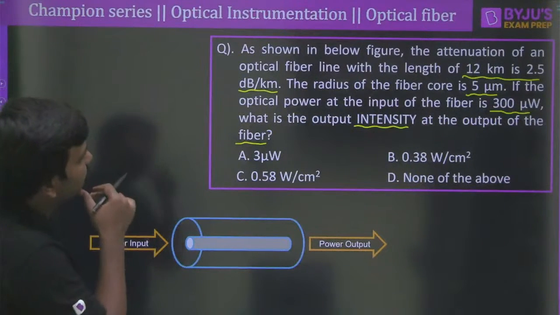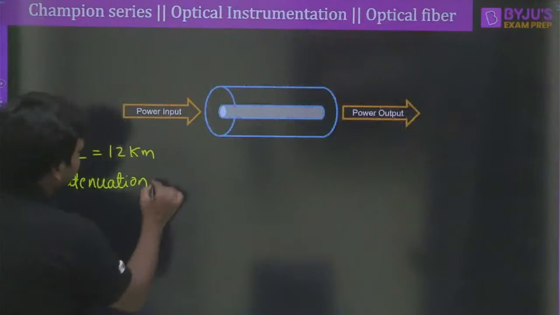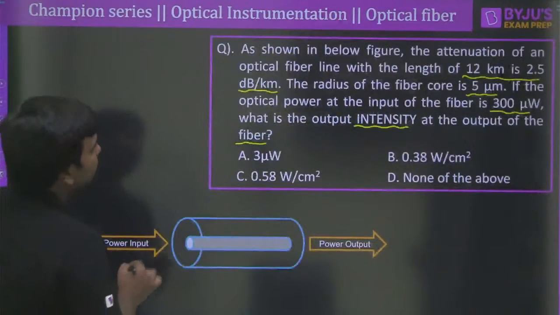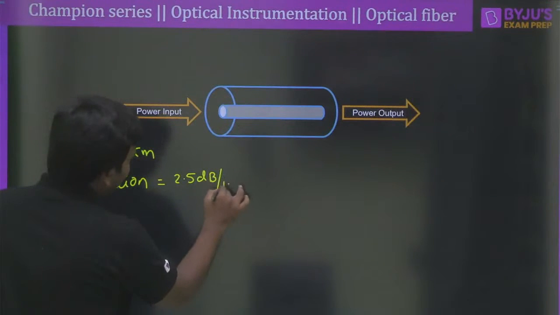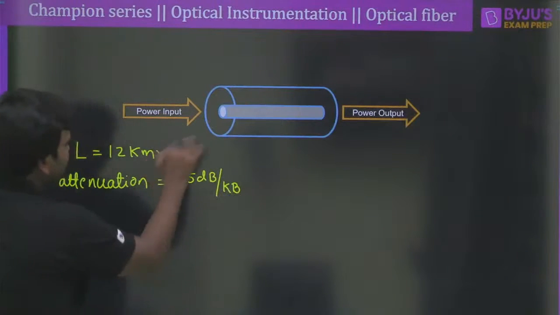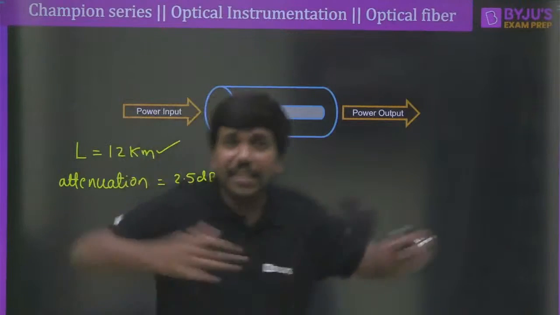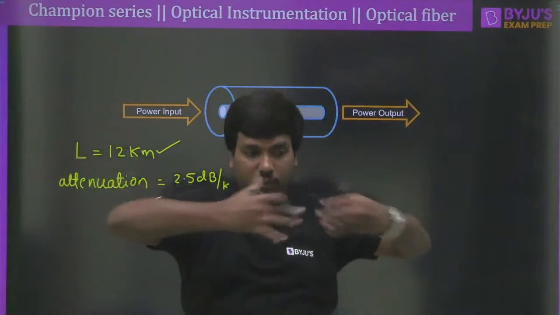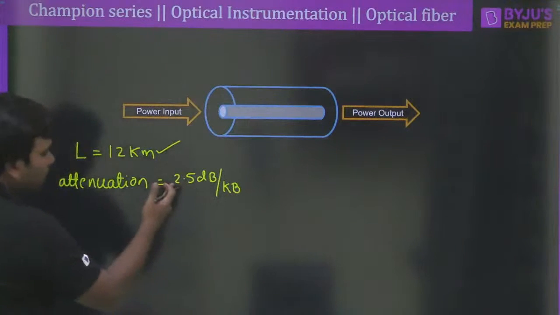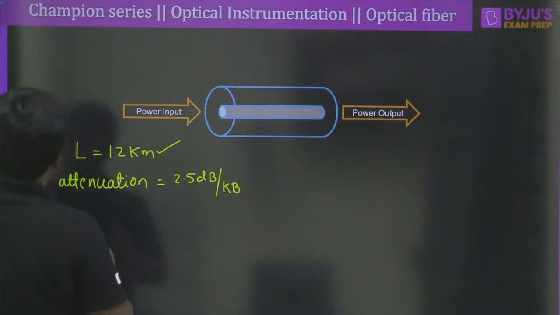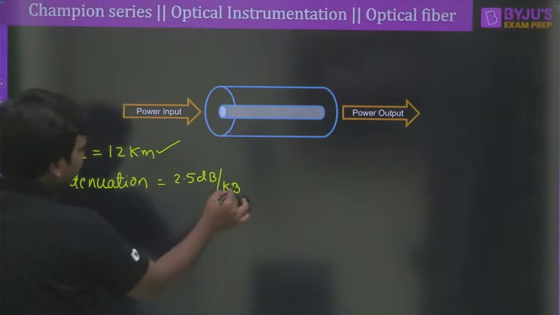Attenuation is given as 2.5 dB per kilometer. Wonderful. So the total length is 12 kilometer. 12 kilometer lengthy optical fiber we are having, huge amount of length, correct? 12 kilometer is very large, right? So 2.5 dB you are going to lose for every 1 kilometer. This is the meaning of that.